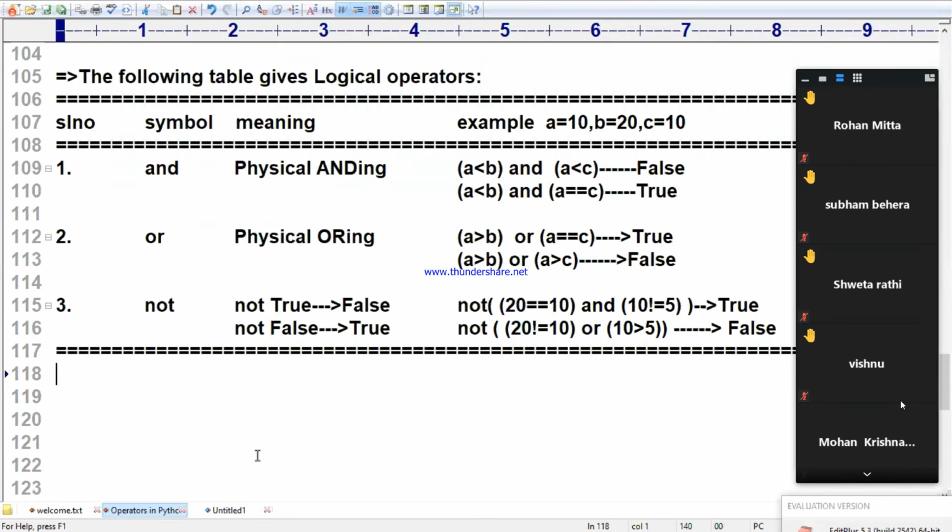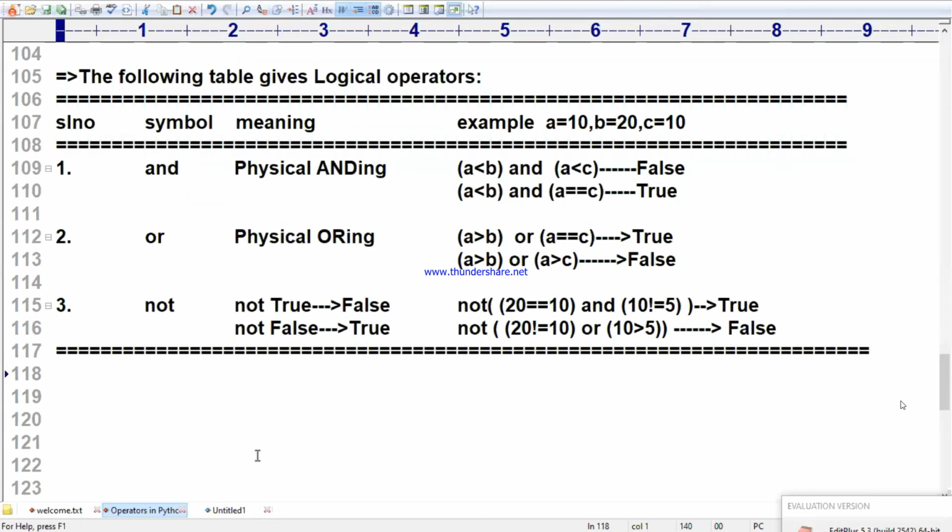Let me go to the most important point from the written test point of view. Write down the fifth operator type, bitwise operators. Bitwise operators.